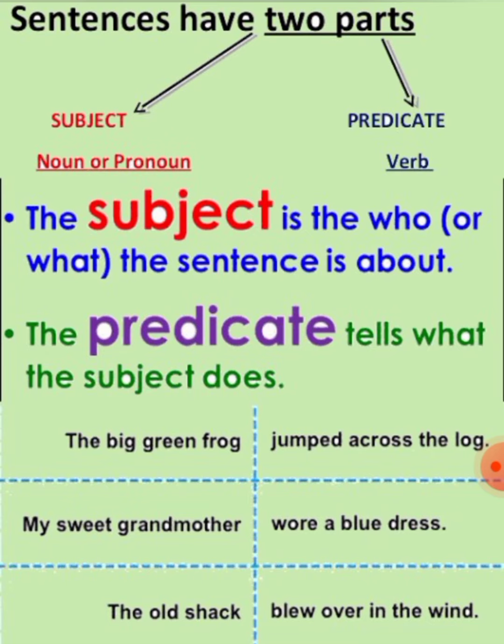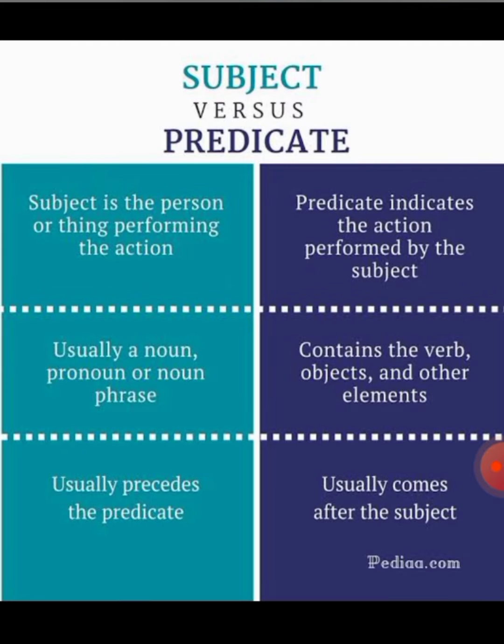The next sentence, the old shack blew over in the wind. So we are talking about the old shack. That becomes the subject and the rest becomes the predicate. So basically the subject is who or what the sentence is about, and the predicate tells what the subject is doing.